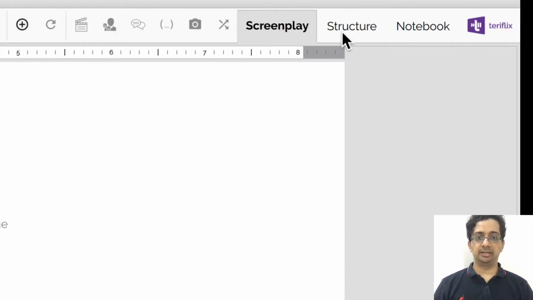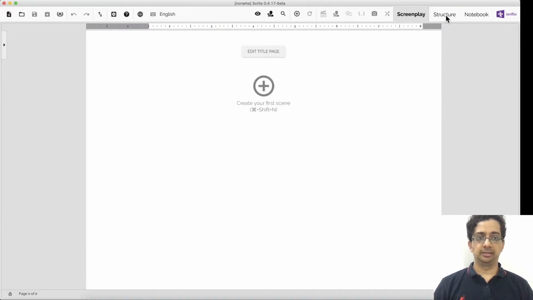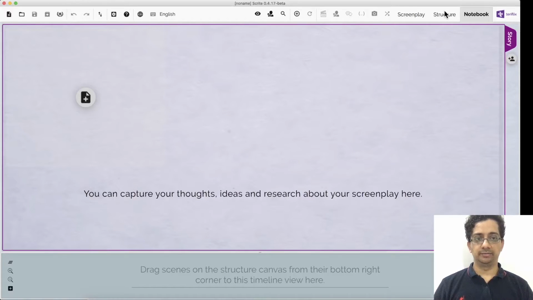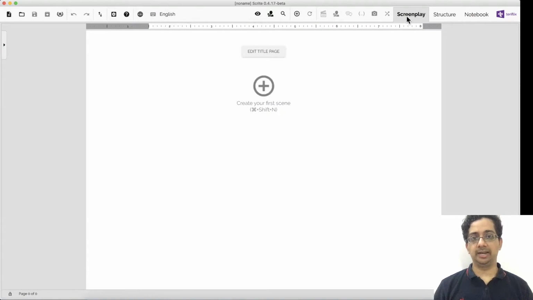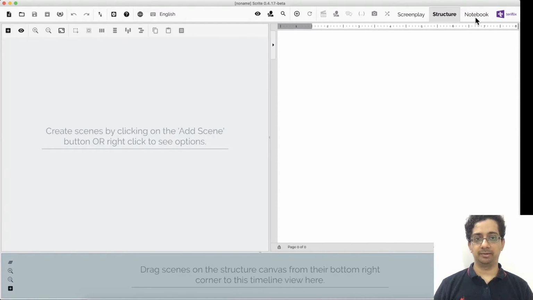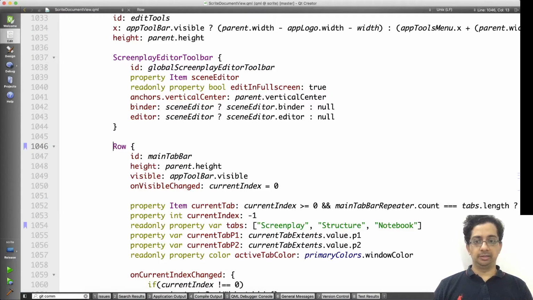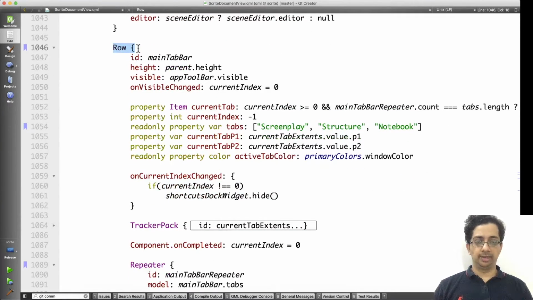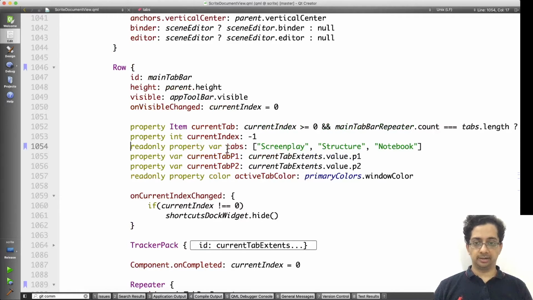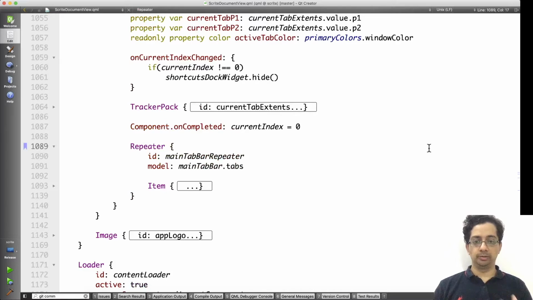This is the main tab bar in Scrite. The contents of each tab are different, and we create the contents of the tab only if it's the active tab. It is a row element that places the tabs in a row. The tabs that we are creating are specified by this array here. We loop over these tabs in a repeater and create the tab items.